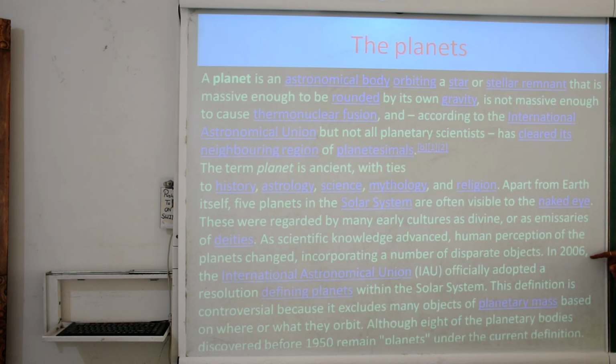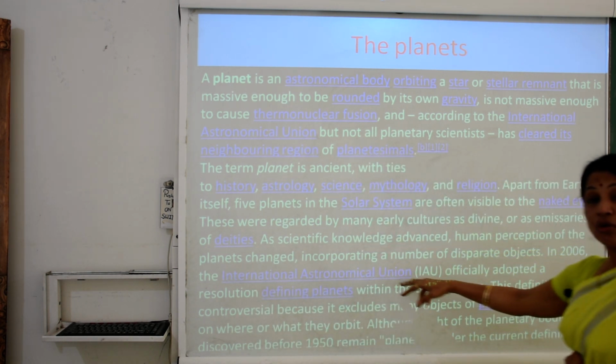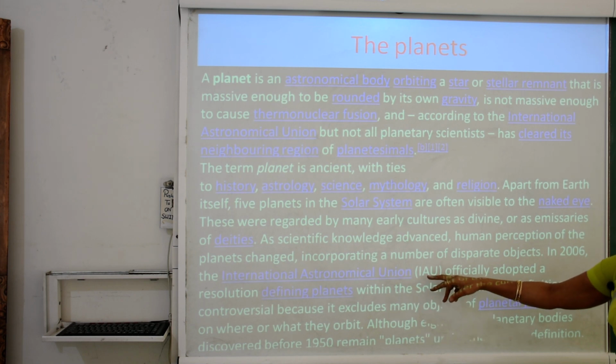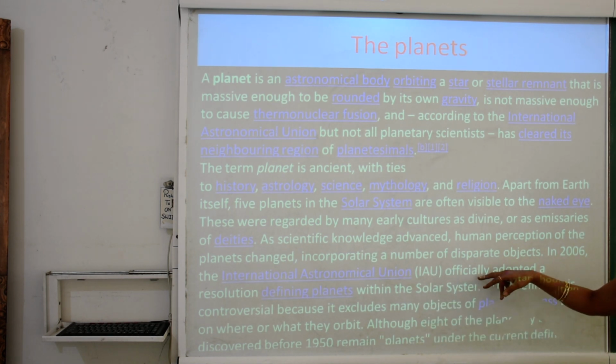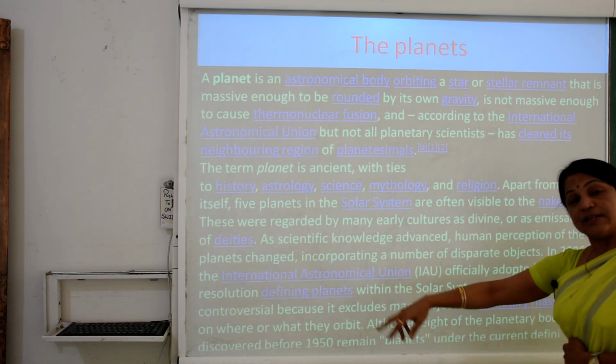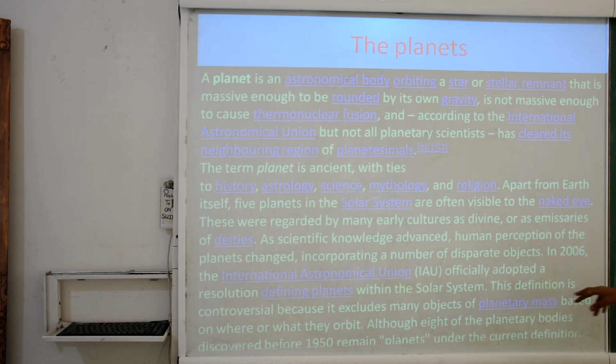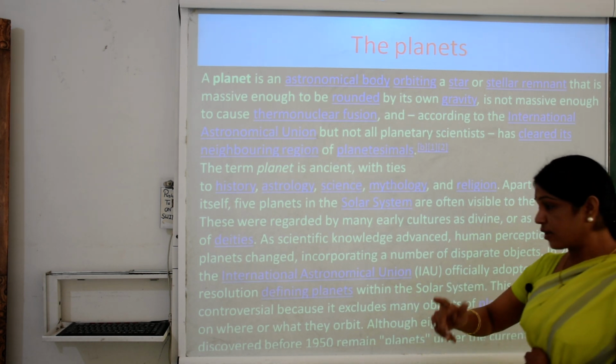In 2006 the International Astronomical Union, IAU, officially adopted a resolution defining planets within the solar system. This definition is controversial.